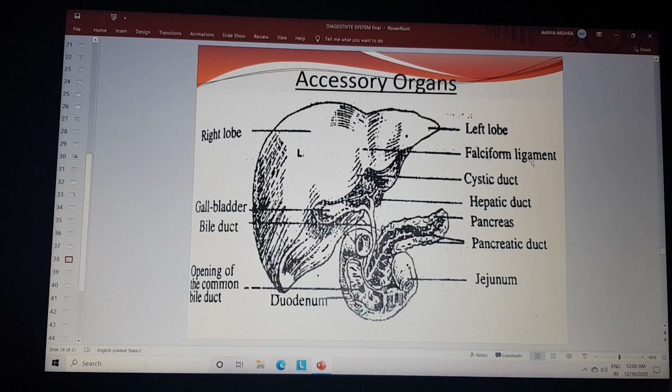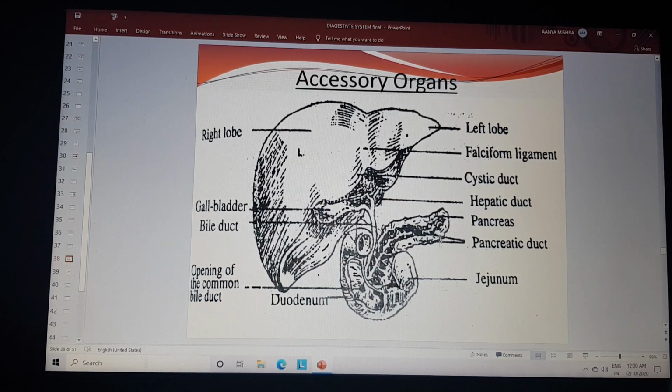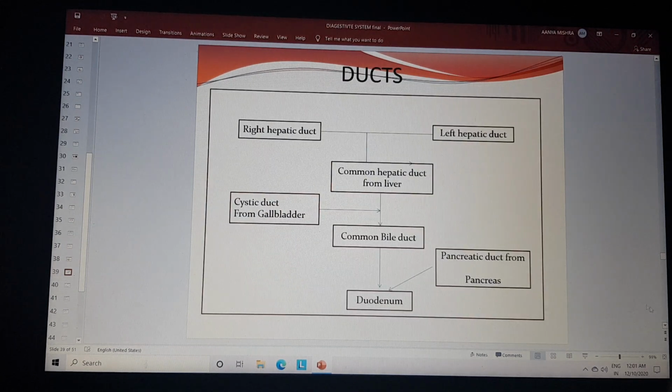The accessory organs are the liver, gallbladder and pancreas. These are the three main parts. Their secretions play an important role in digestion. Their openings go to the duodenum. We can explain this with the next diagram.